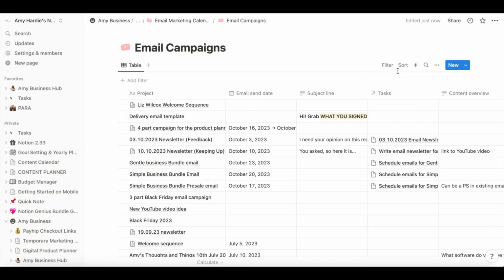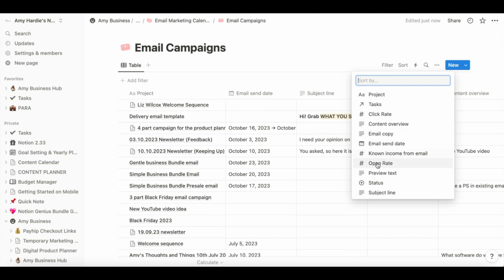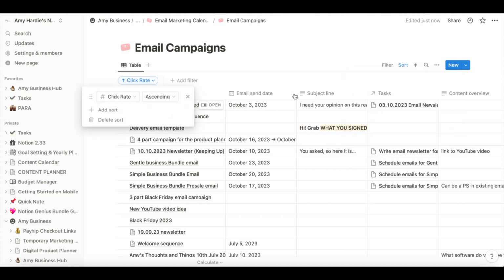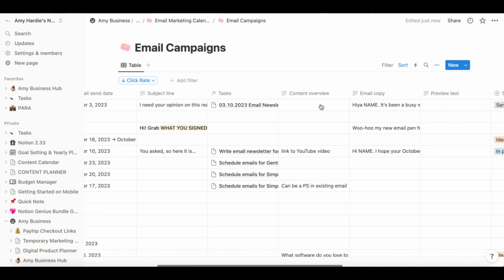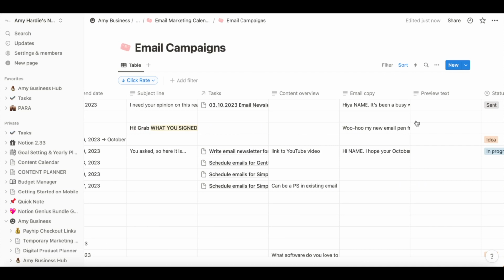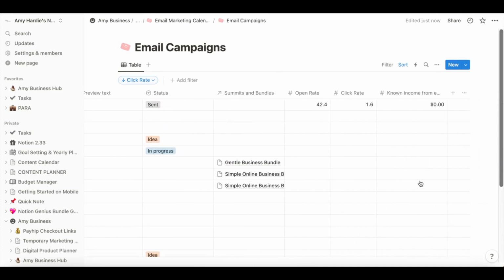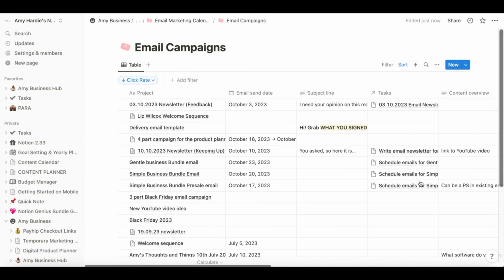So if I go into my database version of my email campaign and sort by click rate, and I want it descending, this will show my top click rate emails and I can see it in order. And then I could do the same with income by email and I can see what emails are working. So that's why it's a handy way to track it.